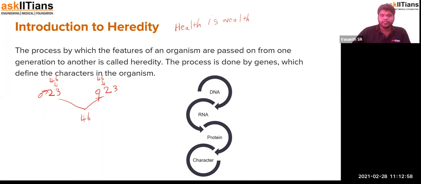Now, why is this genetic composition, the probability, going to create a huge difference? It's because of the genetic material DNA, which is transferred from one organism to another in the process of reproduction. It is responsible for the expression of characteristics, because DNA gets expressed. The functional DNA is called a gene, and this gene forms RNA, and then RNA is expressed into protein, and the protein causes the expression of the characteristics at the desired place and location at the desired time. So this is what heredity is.